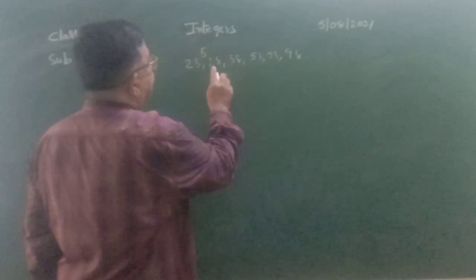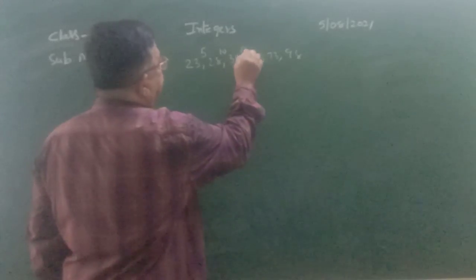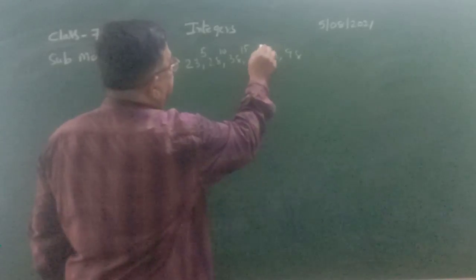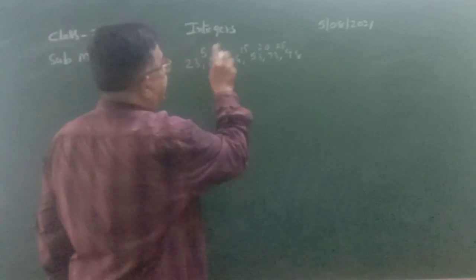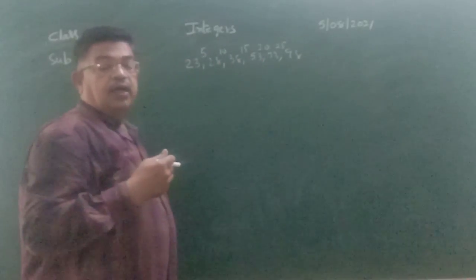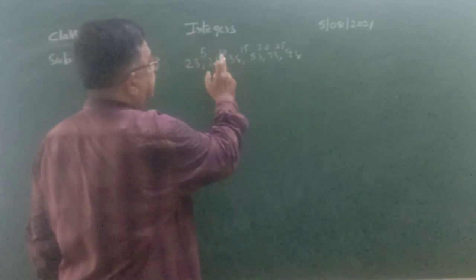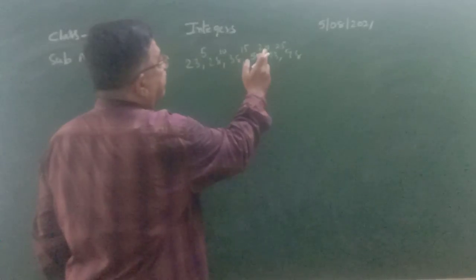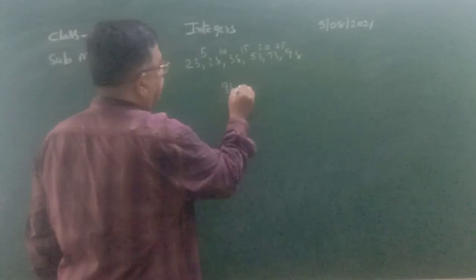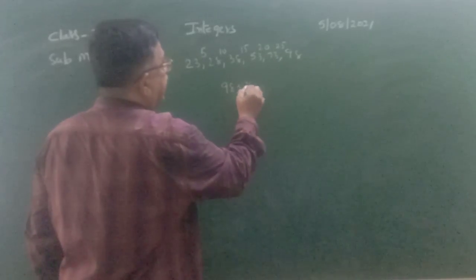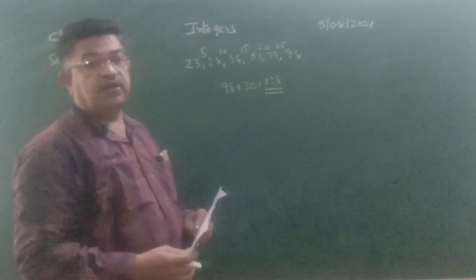It is 5. 28 and 38, it is 10. 38 and 53, it is 15. 53 and 73, it is 20. 73 and 98, it is 25. So the addition is increase of 5 every time. Here 5 is added, 5 plus 5, 10 is added, 10 plus 5, 15 is added, 15 plus 5, 20 is added, 20 plus 5, 25 is added. Therefore, the next number of the series should be 30 added. 98 plus 30, the next number of the series is 128.